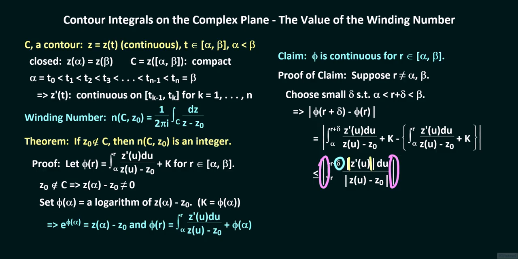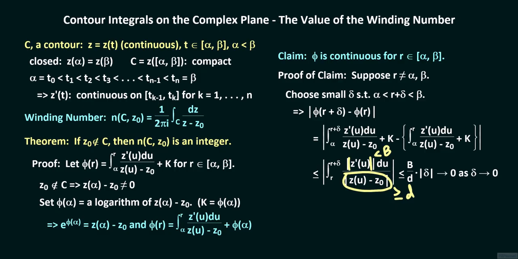The absolute value of z prime is less than b. And since the minimum distance of z sub 0 to any z on the contour C is d, the absolute value of z of u minus z sub 0 is greater than or equal to d. Therefore, integrating from r to r plus delta, the absolute value of the difference between phi of r plus delta and phi of r should be less than or equal to b over d times the length of the interval of integration, which is not delta, but rather the absolute value of delta. b over d times the absolute value of delta tends to 0 as delta tends to 0, so that phi of r plus delta minus phi of r tends to 0 as delta tends to 0.